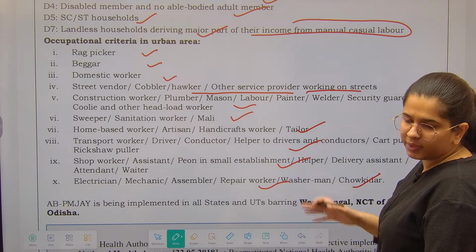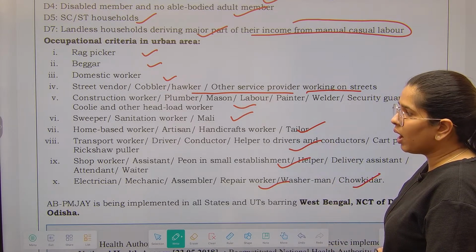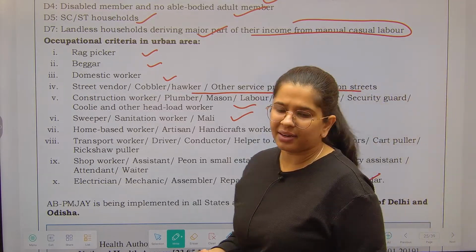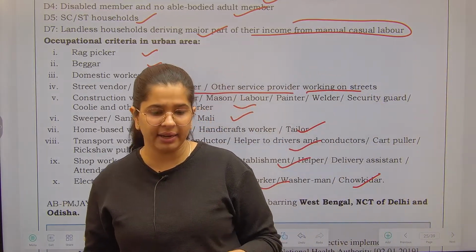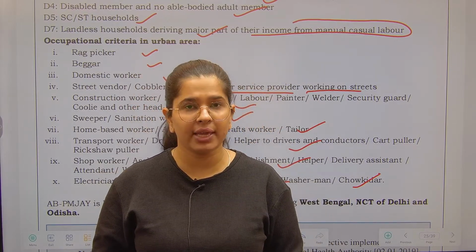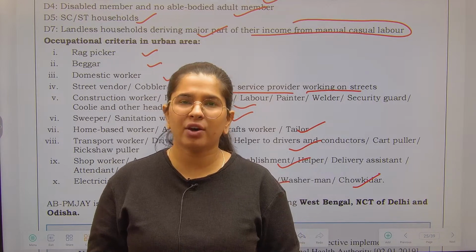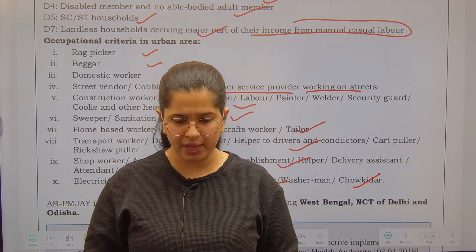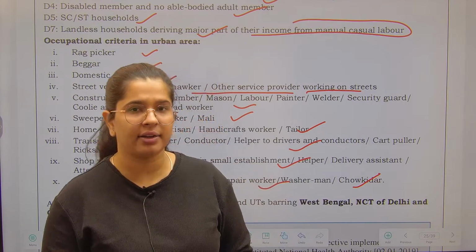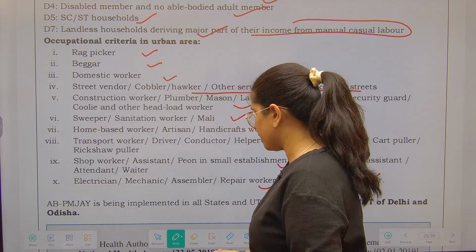Now you can see from the list, these are all the people who are doing work for their living. Yes, they are earning, but their earning is not that much that if they face any problem related to secondary care or tertiary care, they can meet it very efficiently. Hence, for that purpose, they have been included under the Jan Arogya Yojana.